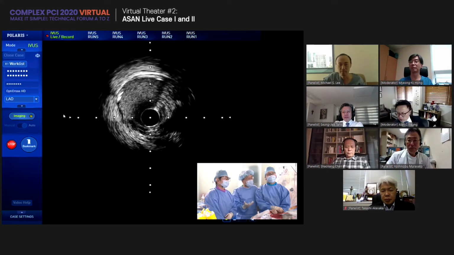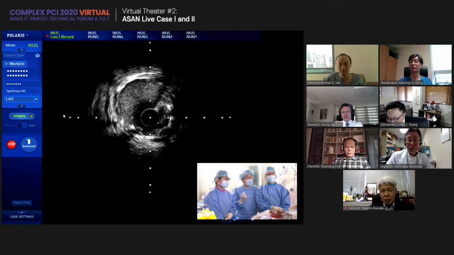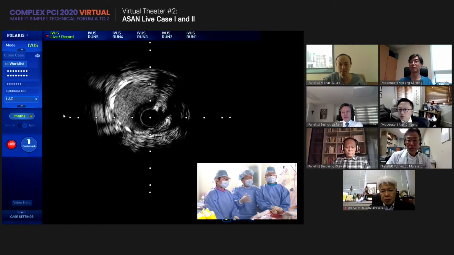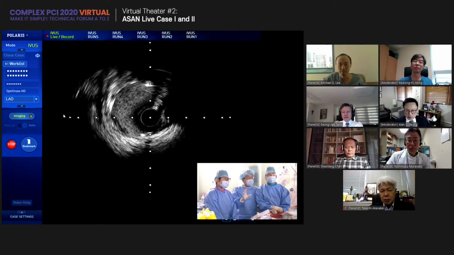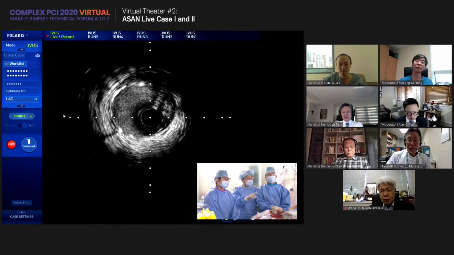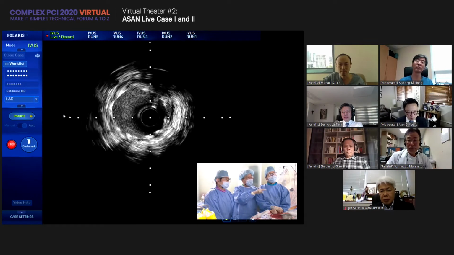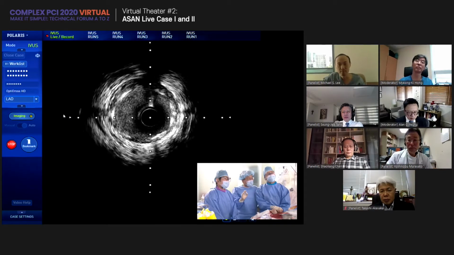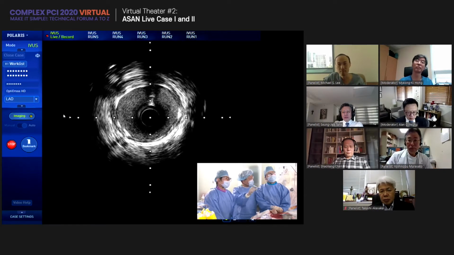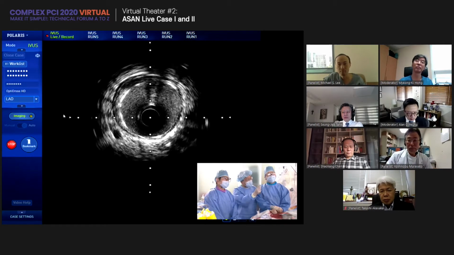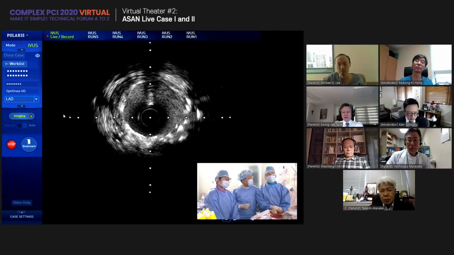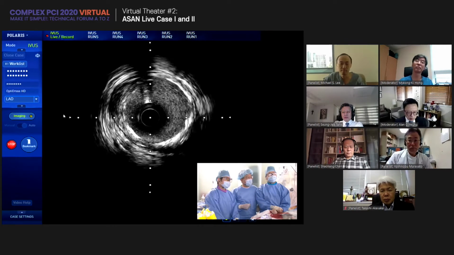However, there is focal calcium, so we have to consider a kind of rupture or something like that. 2.75 non-compliant high pressure. We need that, because maybe there are some difficulties to pass the undilated region. So we need more dilation, right?